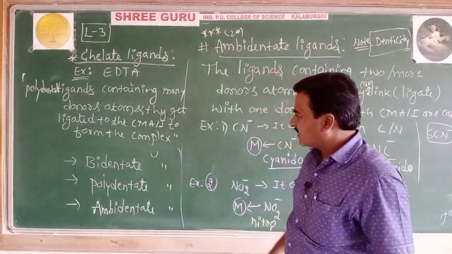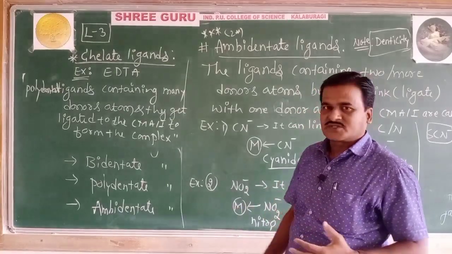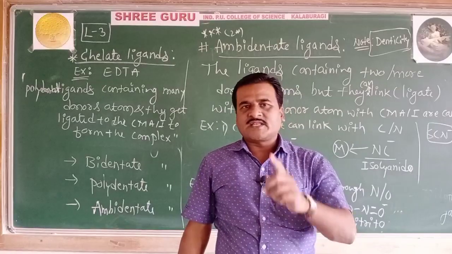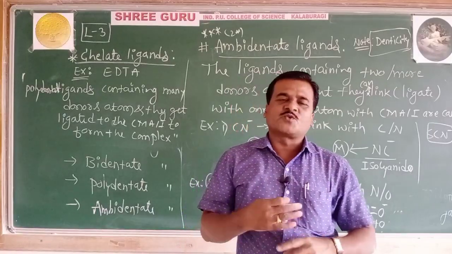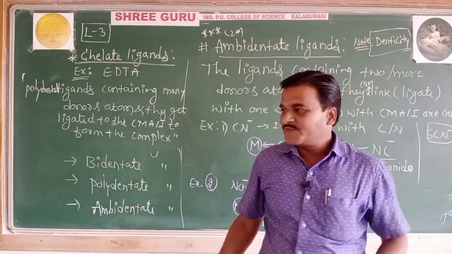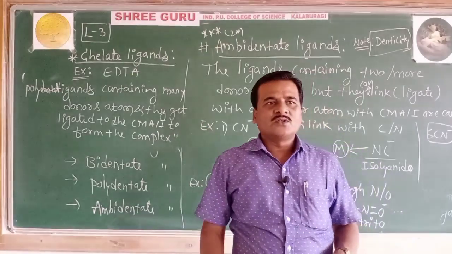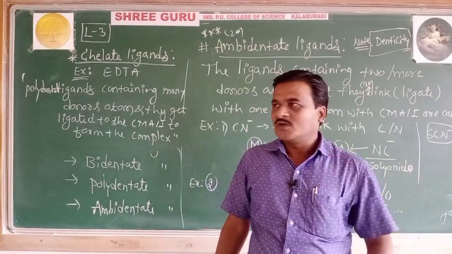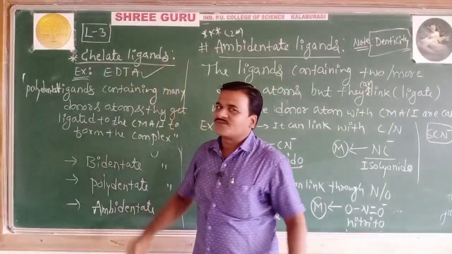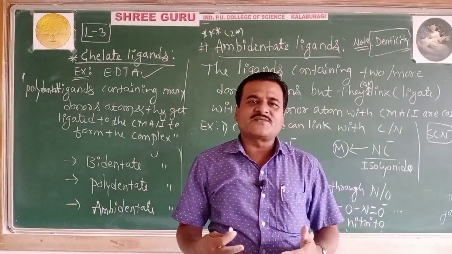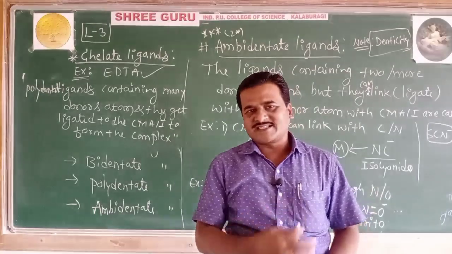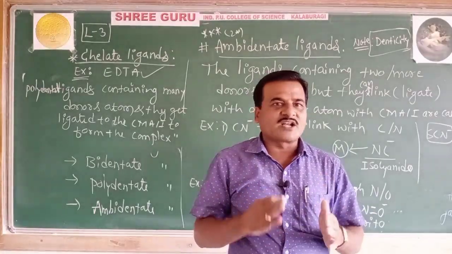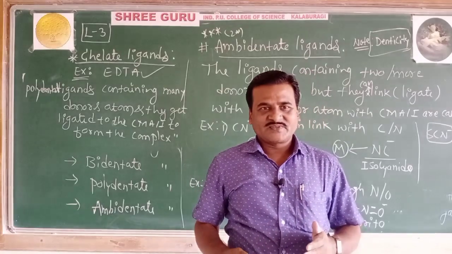If I take aqua, H2O, there is only one donor atom, therefore its denticity is 1. If I take oxalato, there are 2 donor atoms and hence its denticity is 2. If I take EDTA itself, what is the denticity of EDTA? It is 6.